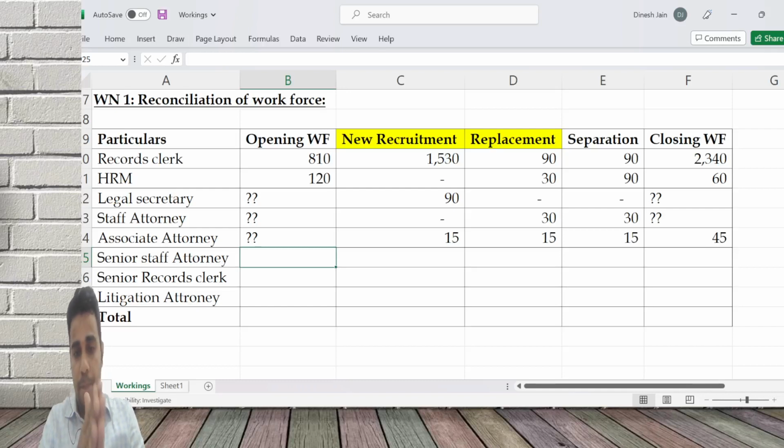Opening plus new recruitment plus replacement minus separation is closing. 30, sir. Okay.